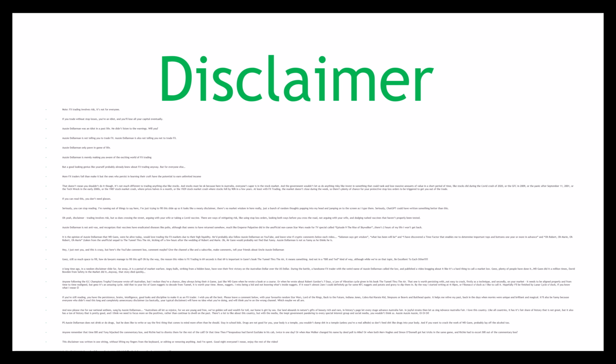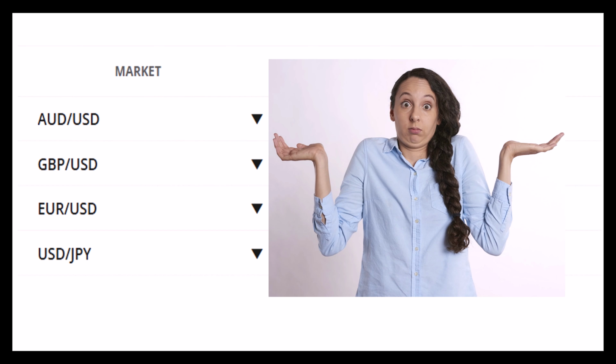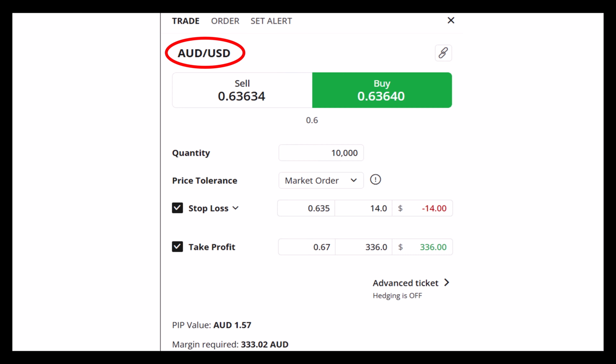Disclaimer, FX trading involves risks. It's not for everybody. In FX trading, you're always trading one currency against another. If you're confused by what the numbers mean, you're not alone. I was too when I started out. The easiest way is to open a broker's platform and punch in some numbers and see.